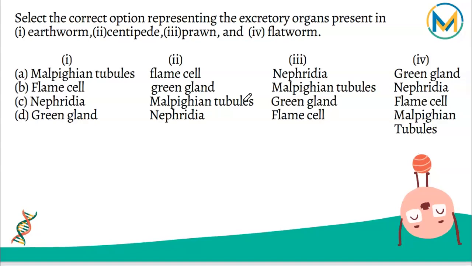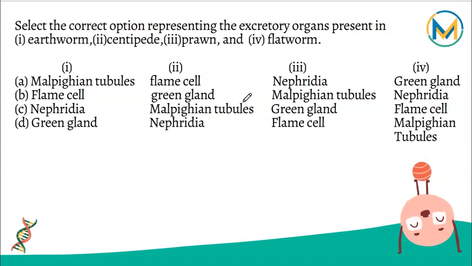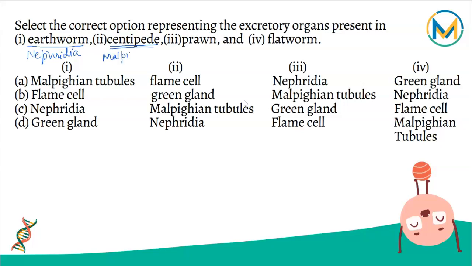The first question is, select the correct option representing the excretory organs present in earthworm, centipede, prawn and flatworm. So the excretory system of the earthworm is called nephridia. Centipedes and all the insects have an excretory system called the Malpighian tubules.